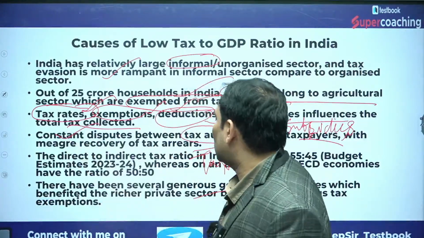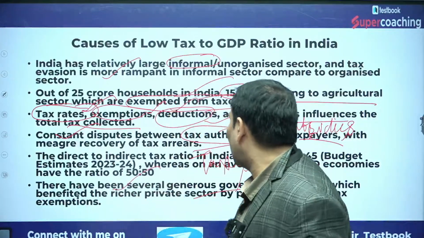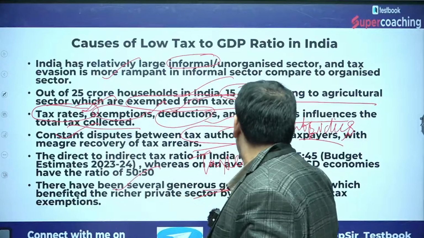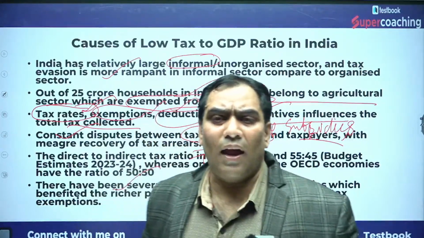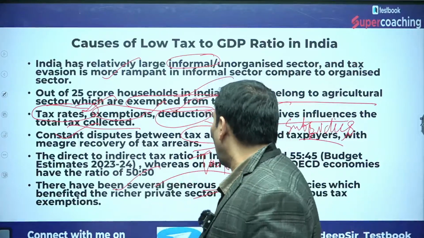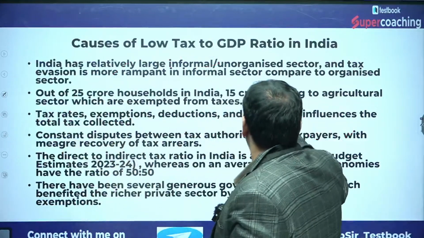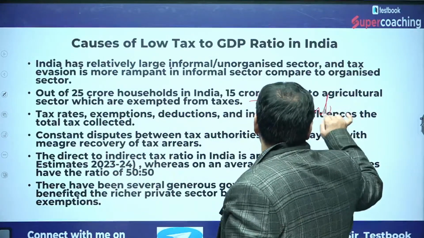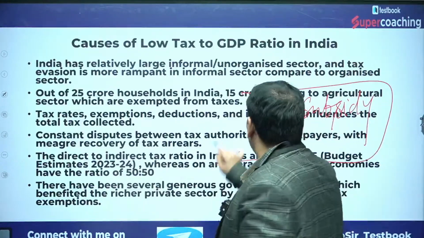Not only this, we already discussed that there are generous policies, and the government of India is giving tax exemption, deduction and incentives to the business sector. That is technically known as tax subsidy.